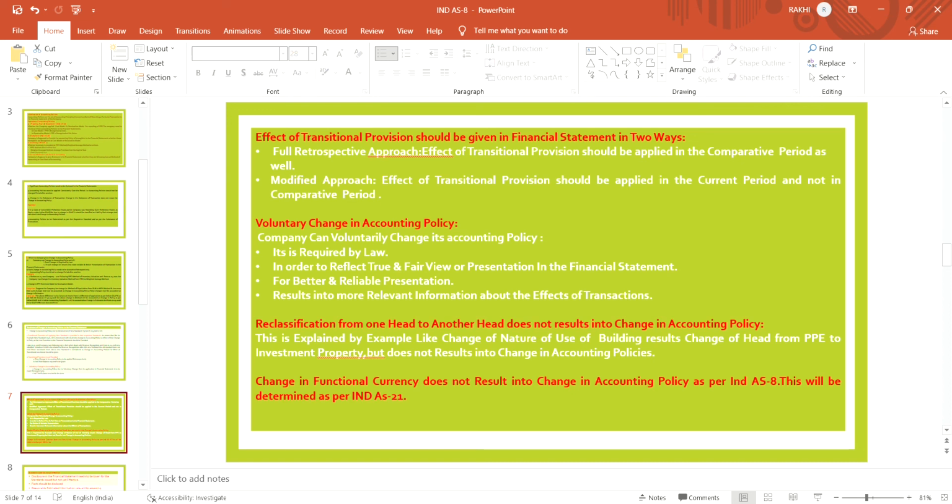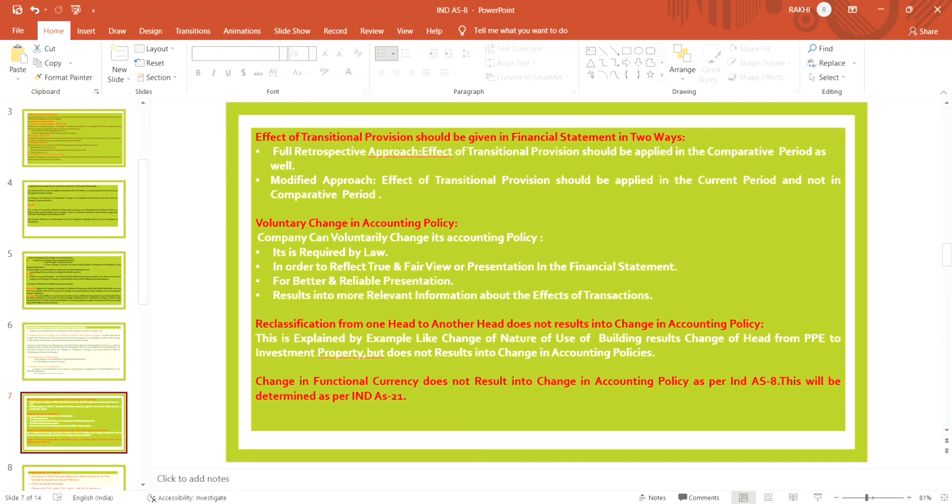Reclassification from one head to another head does not result in a change in policy. For example, previously the company used a building for administrative purposes, for official use, so it was treated as property, plant and equipment.